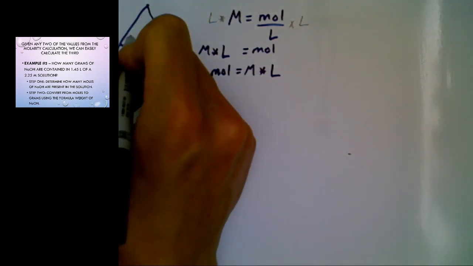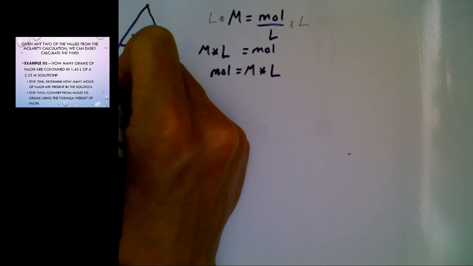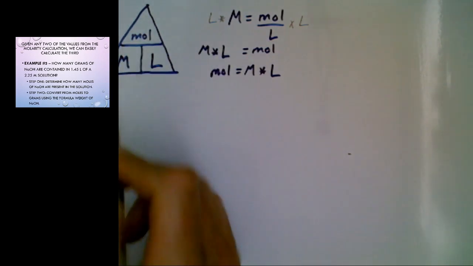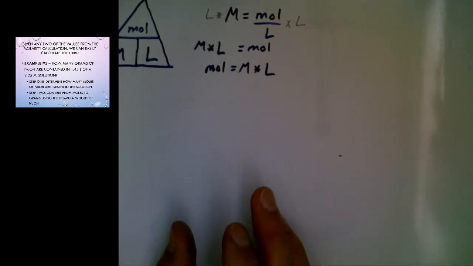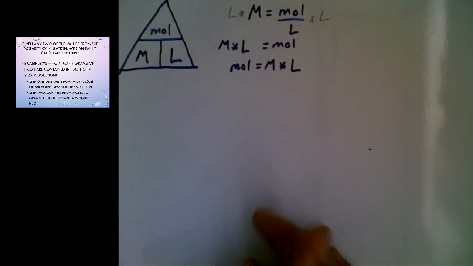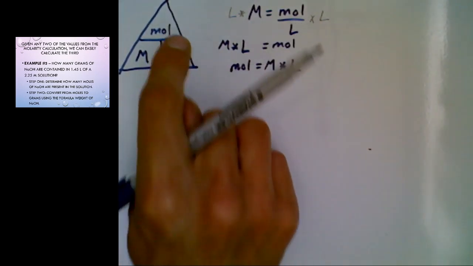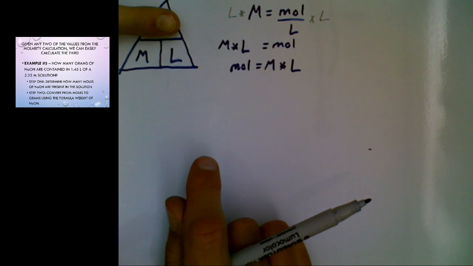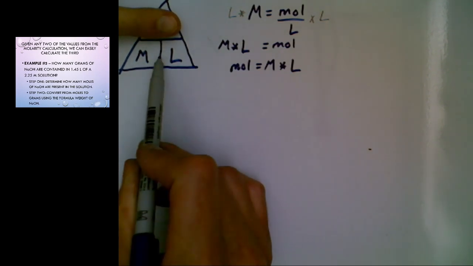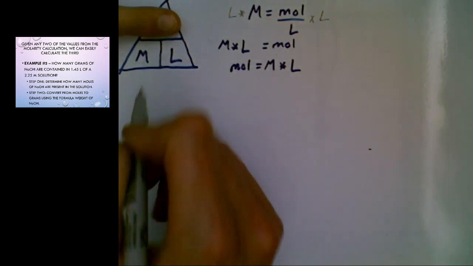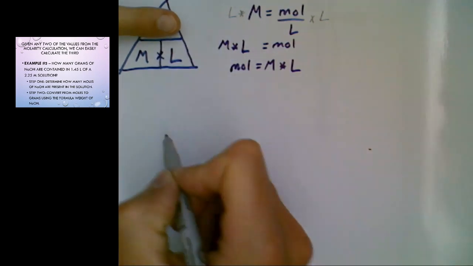So in order to solve, you put moles, molarity, liters. And the way that you use this triangle is you would say, okay, I need to solve for moles. So I cover up moles, and that is molarity beside liters. So that's the same as multiplying.